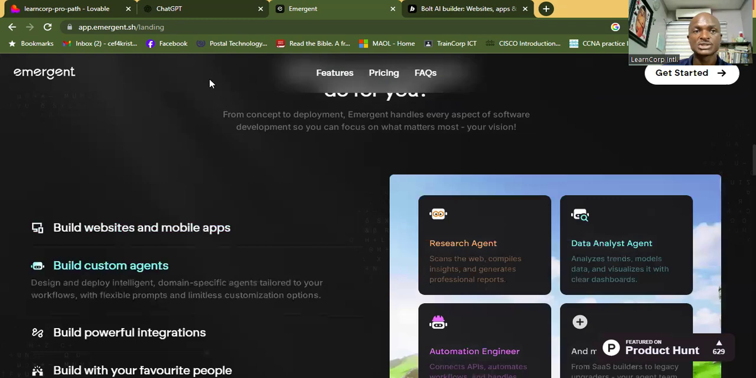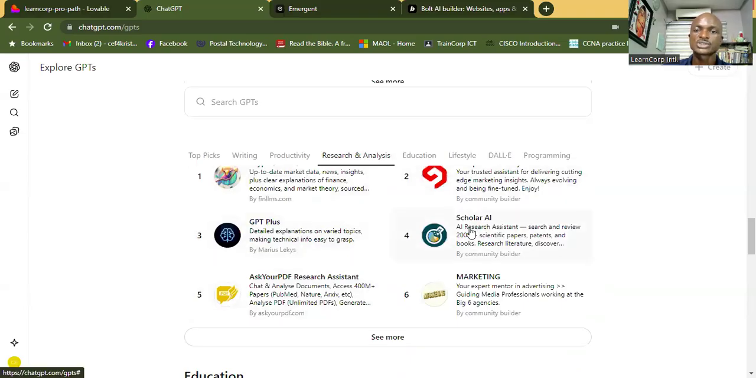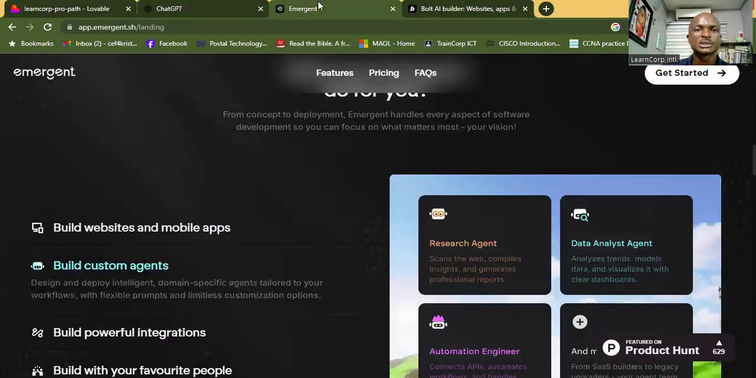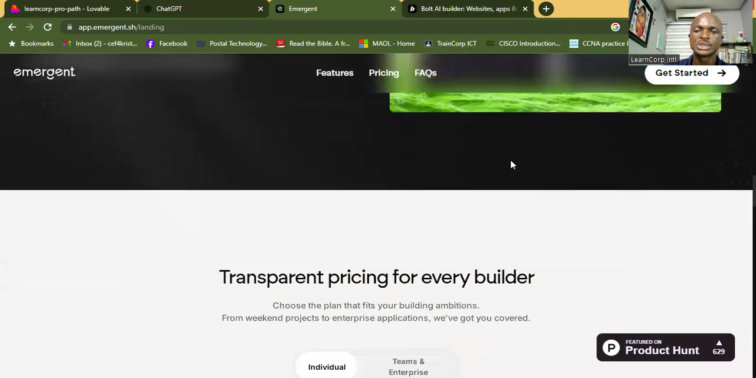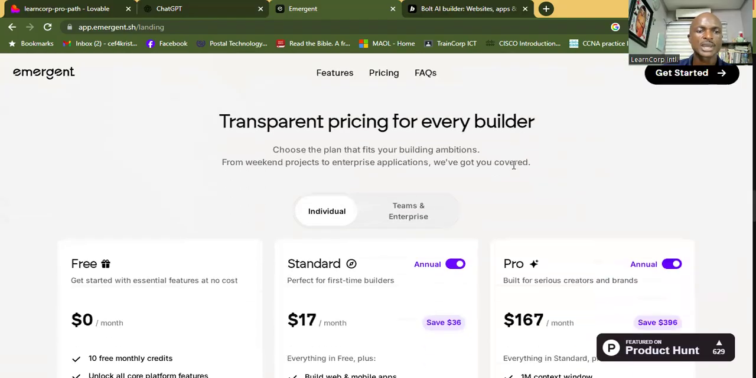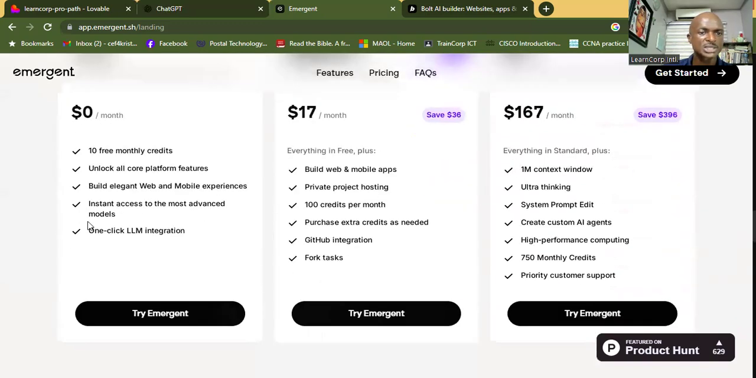Research agent, just like we see some of those. This is research and analysis. So these are research and analysis agents, Scholar AI, marketing, Ask GPT plus, blah, blah, blah. So where is it? Yeah. So data analysis agent, automation engineering, and many more. So what kind of agent do you want to build? And you just go ahead and start using that feature. I hope it's part of the free packages. One quick build, elegant. Okay, we can only build web and mobile experiences on this platform, blah, blah, blah.